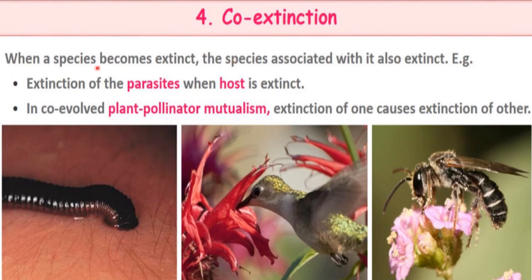So when a species becomes extinct, the species associated with it, you know, the parasites are associated with their host, right? So that associated species will also get extinct. One more example of co-extinction is found in plants and their pollinators. If pollinators get extinct, the plant will also get extinct, right? So extinction of parasites when the host is extinct is an example of co-extinction, and also co-extinction of plants and pollinators.